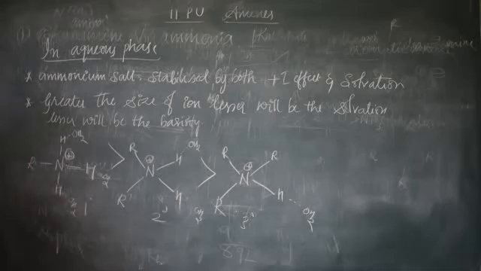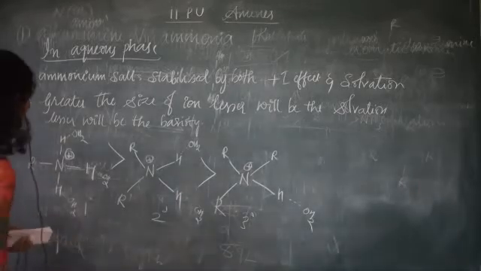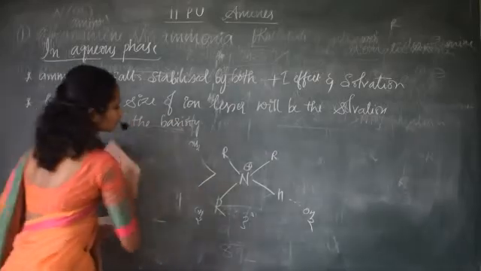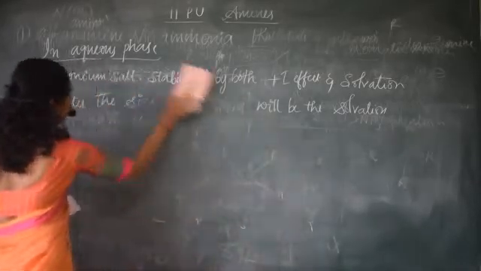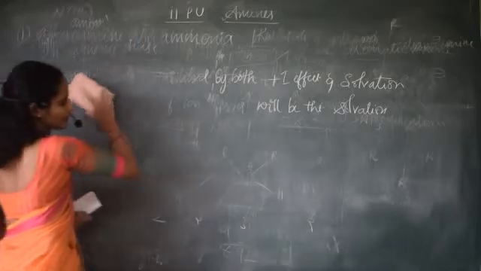Next, when the alkyl group is small like the CH3 group, then we cannot observe any steric factor.